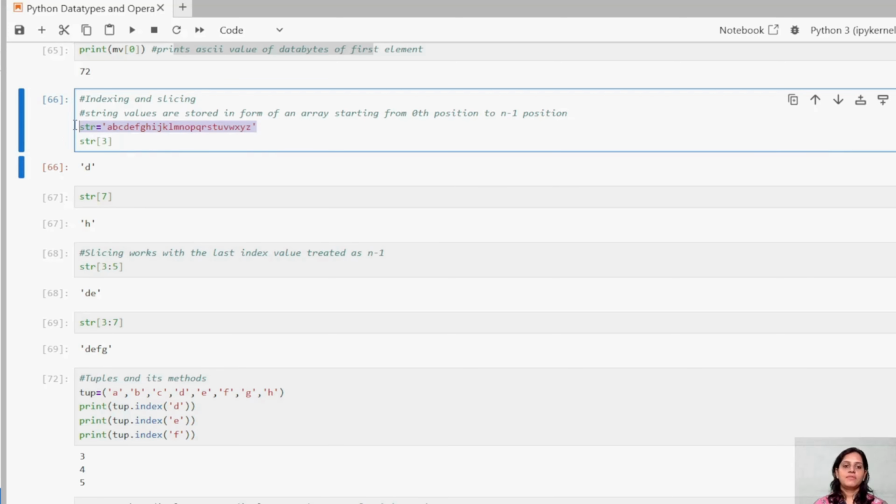This is one variable I have taken, guys. It's a string type variable. I have taken from A to Z, and I'm trying to fetch the third element. Let me go to the whiteboard.